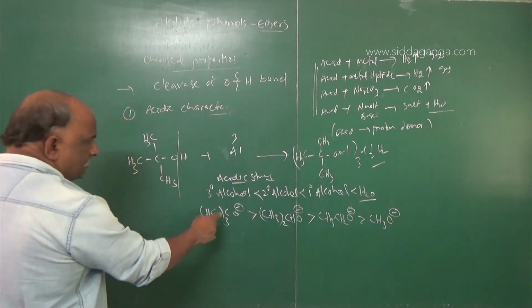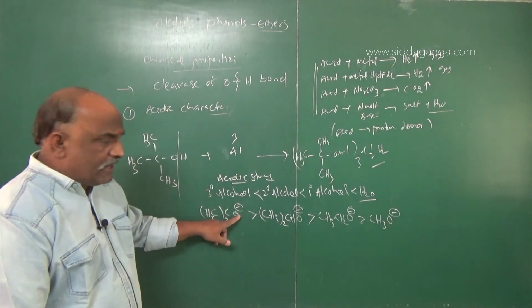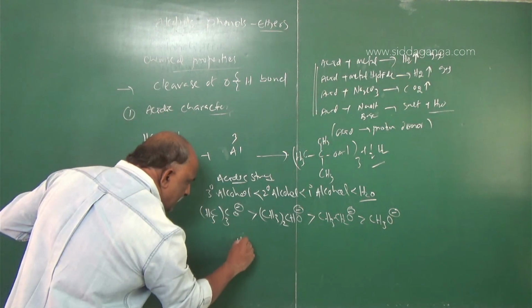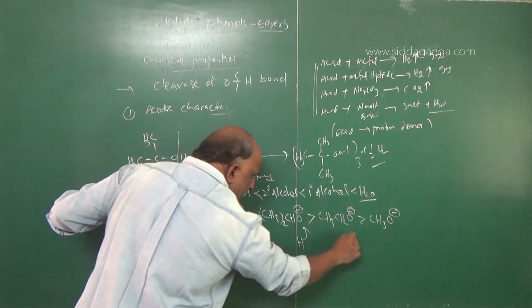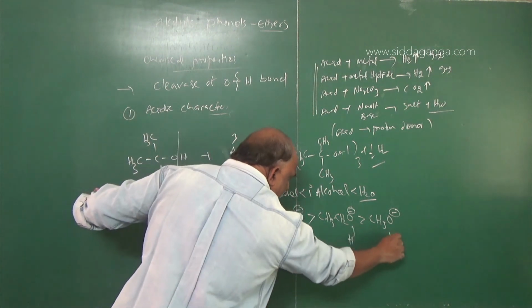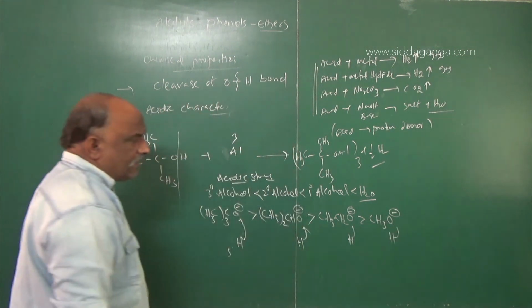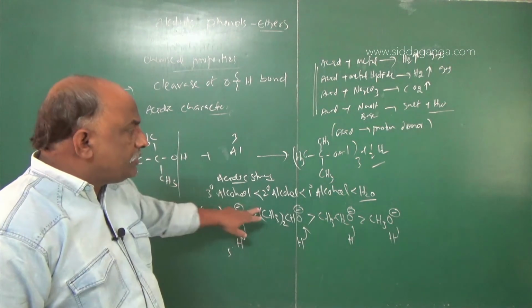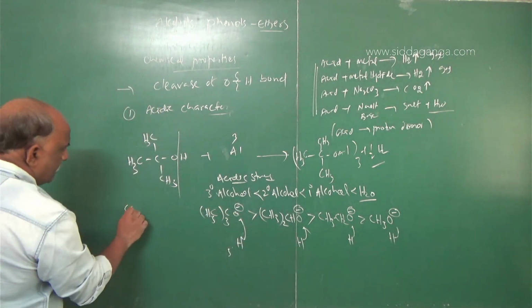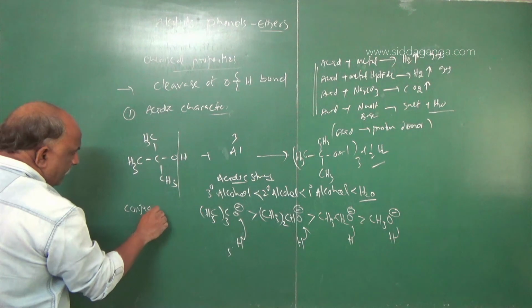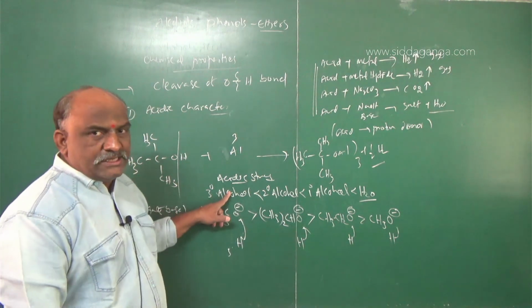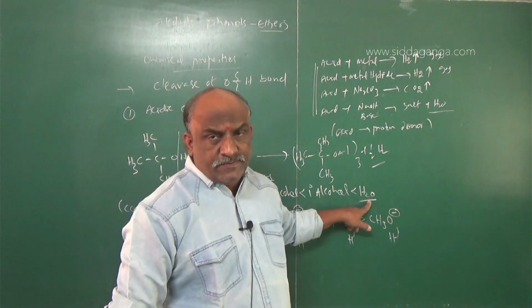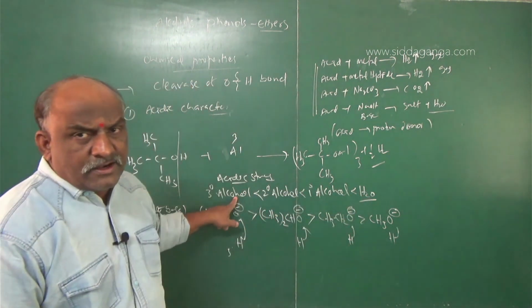So here, my dear students, you should add H back. Addition of H to this gives tertiary alcohol. This is a secondary alcohol. This is a primary alcohol. This is methyl alcohol. So these are the conjugate bases. Tertiary alcohol is a weak acid, water is a stronger acid.